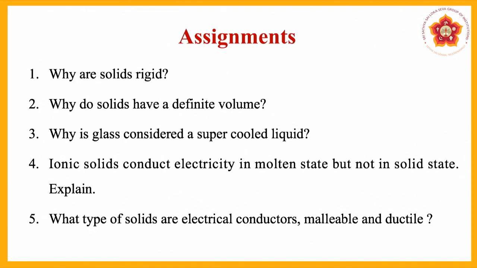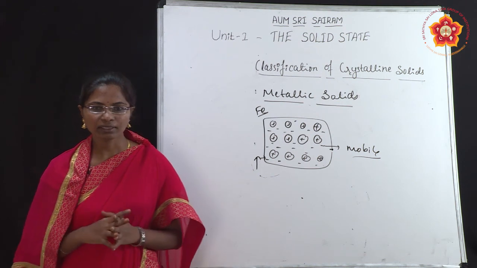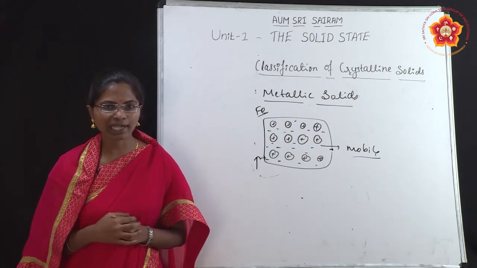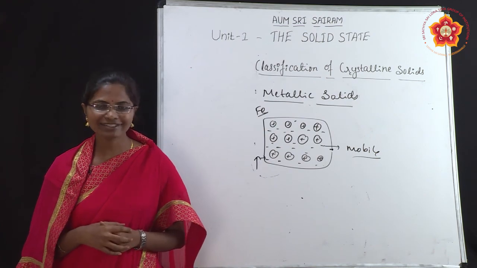liquid. Fourth question: ionic solids conduct electricity in molten state but not in solid state. Explain. You have to give the reason why ionic solids conduct electricity only in molten state, not in solid state. Fifth question: what type of solids are electrical conductors, malleable and ductile? You have to give the proper answer for that. And this is all about the classification of crystalline solids.